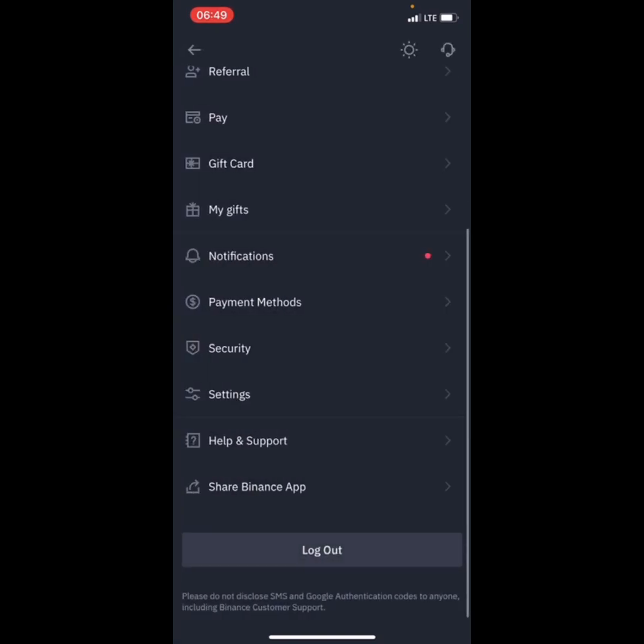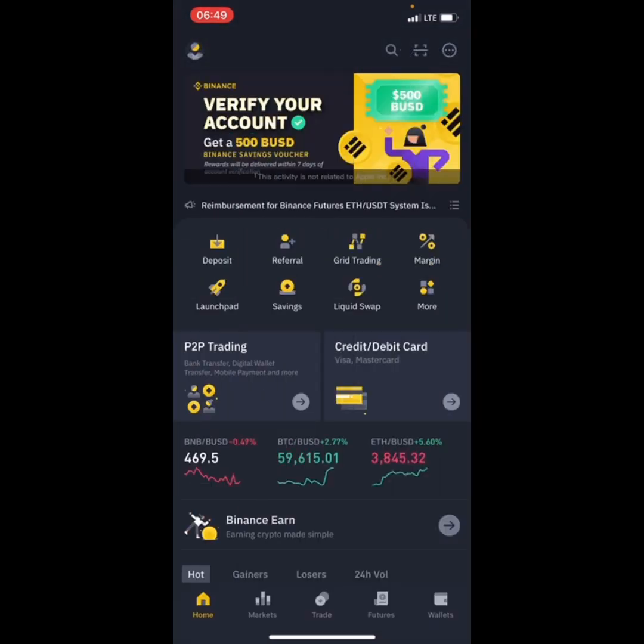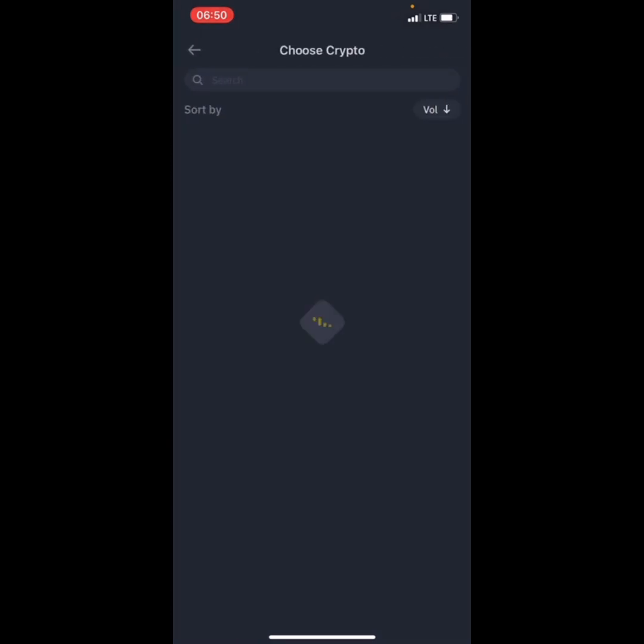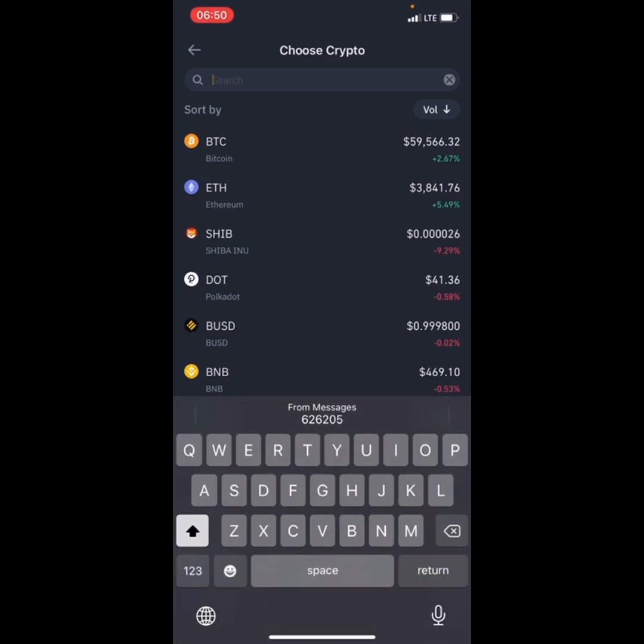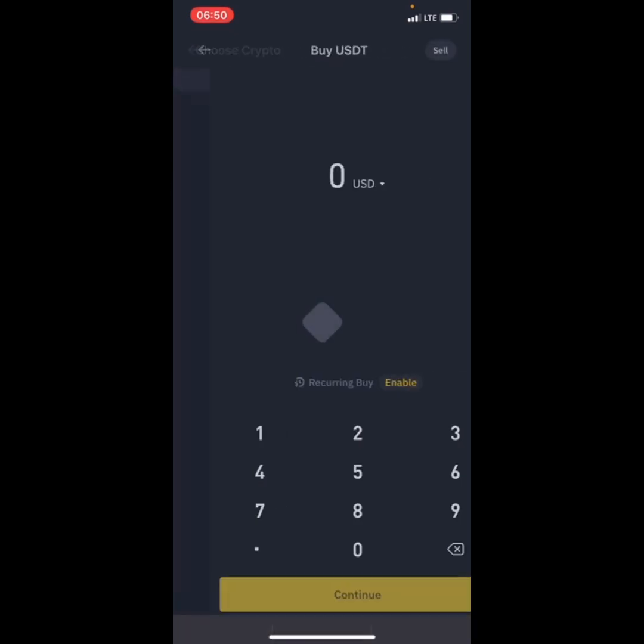After you go there, next you see this one, activate credit debit card. The next thing you want to do is to click on debit credit card and input the total. I'm going to choose a crypto called USDT.